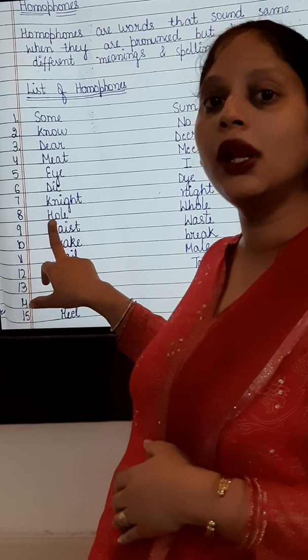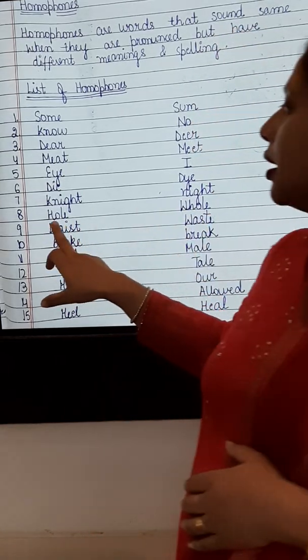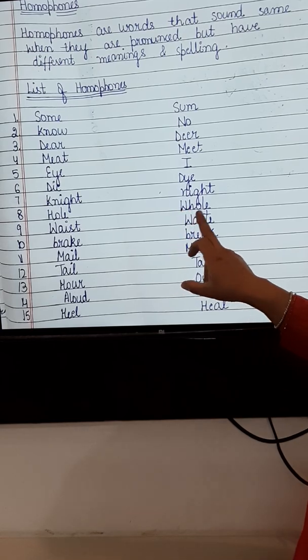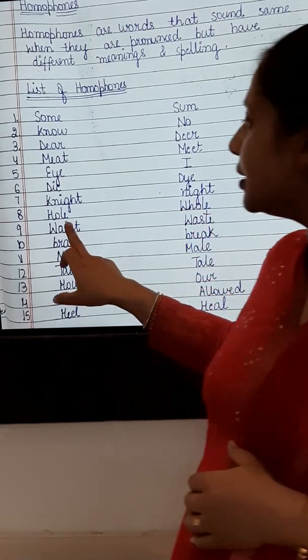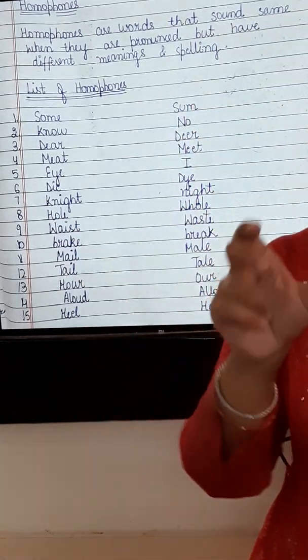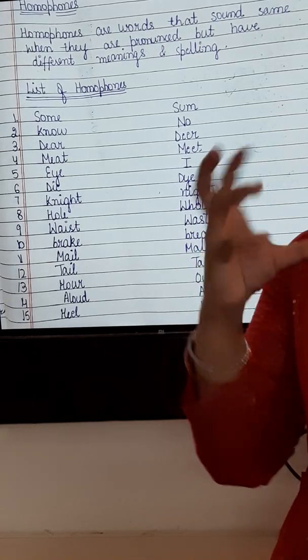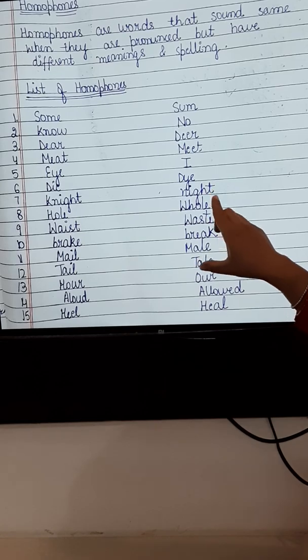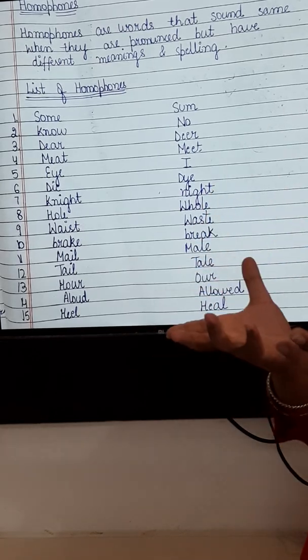This is also hole. This is also whole. That is H-O-L-E, and this is WHOLE. This is hole means this is an opening, that is a hollow opening. This is whole, that is complete or the entire.